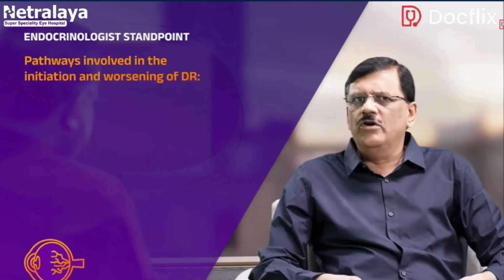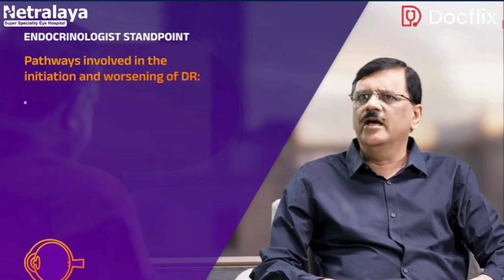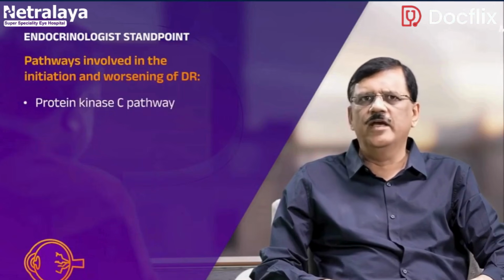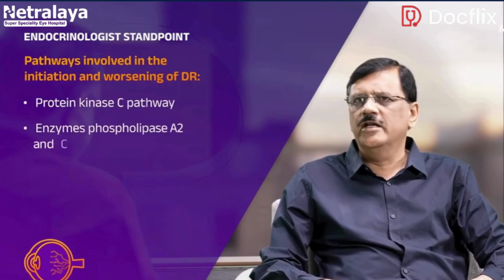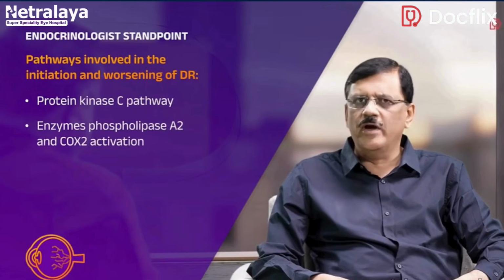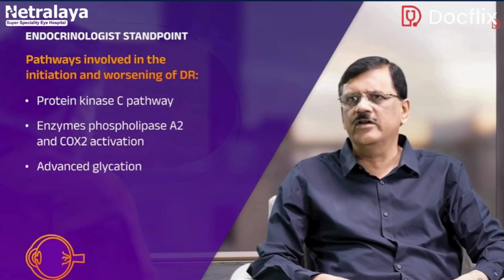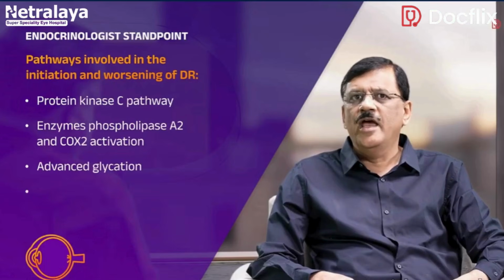So in addition to the pathogenetic factors which we already discussed, like the protein kinase C pathway, COX-2 activation, the phospholipase A2 activation, then the advanced glycosylation end products, hexosamine pathway, all these pathways to one or other extent play an important role in initiating as well as worsening of the diabetic retinopathy. So basically there is no clear underlying mechanism. It can be any of them or it can be something else.